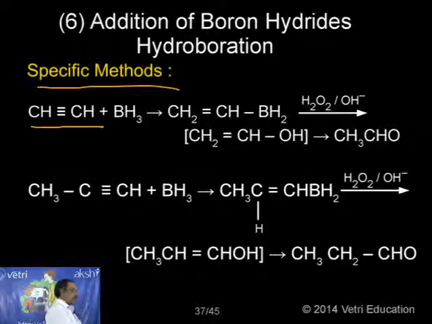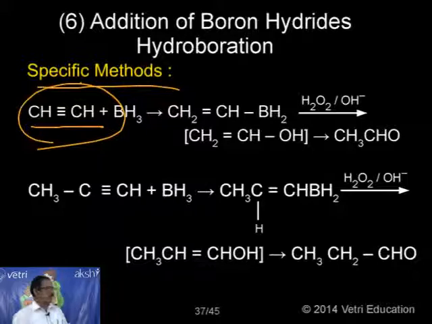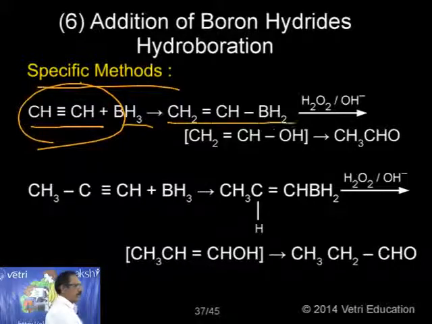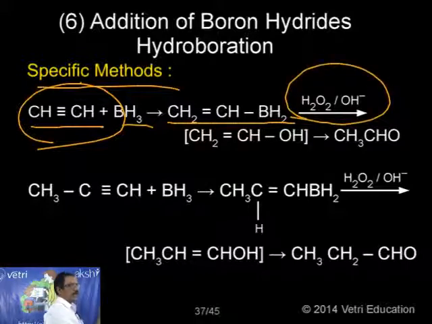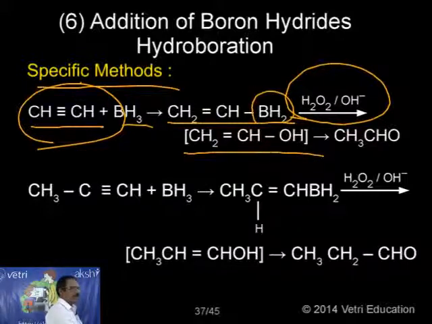Under this, the specific method: CH triple bond CH reacts with 1 mole of BH3. First we get CH2 double bond CH BH2. Then when you treat it with alkaline hydrogen peroxide, the BH2 is substituted by OH, which is rearranged to give acetaldehyde.